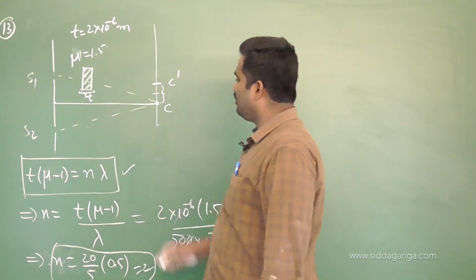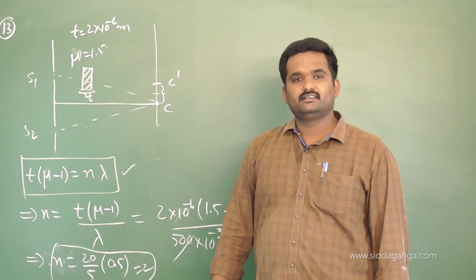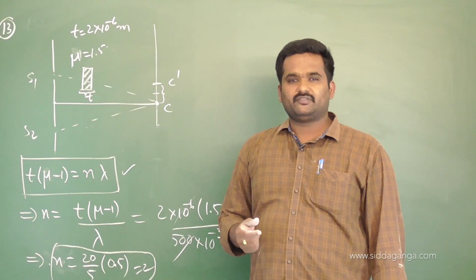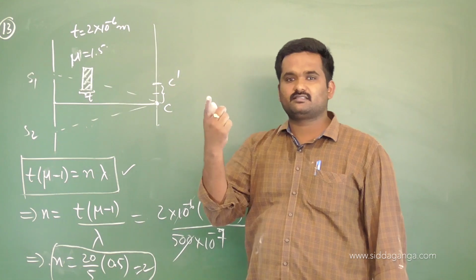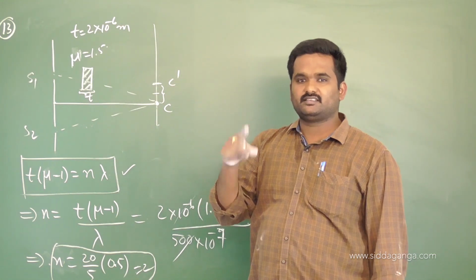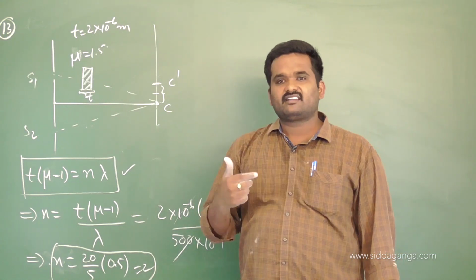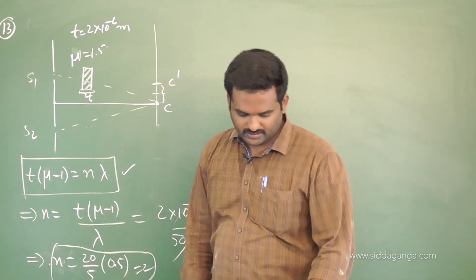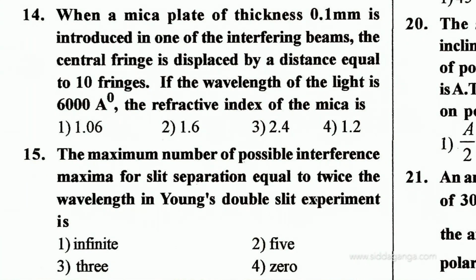This is very important. How much distance it got shifted means the number of fringes, you are aware, right? How many fringes it got shifted, the distance shifted is number of fringes into fringe width. Fringe width is for each fringe. So n fringes means n times lambda D by d. That itself is what we call the lateral shift of the central fringe. That relation also you just remember. Okay, so next, go for the 14th problem now. I hope you got this point. Go with the 14th problem.